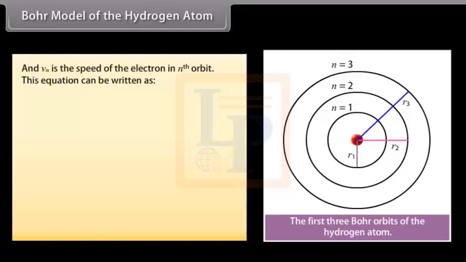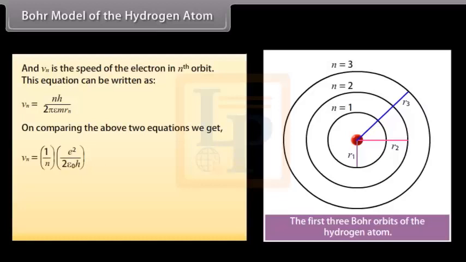This equation can be written as vn equals n h upon 2 pi m rn. On comparing the above two equations, we get the expression of velocity and radius of the nth orbit. vn equals 1 upon n multiplied by e square upon 2 epsilon naught h, and rn equals n square multiplied by h square epsilon naught upon pi m e square, which equals n square a naught, where a naught is equal to 0.529 angstrom.